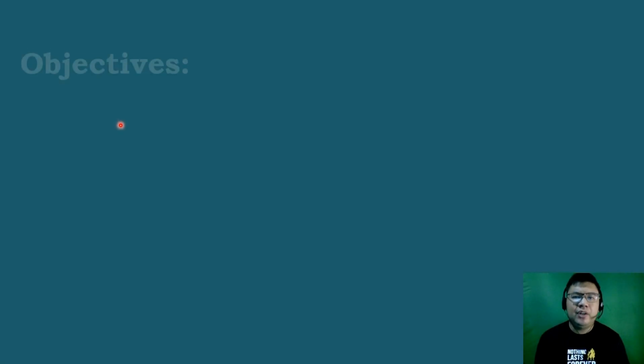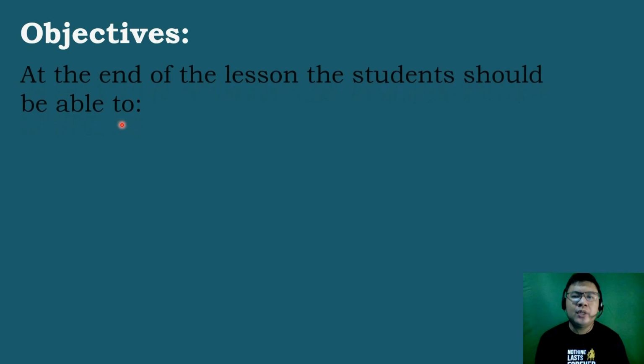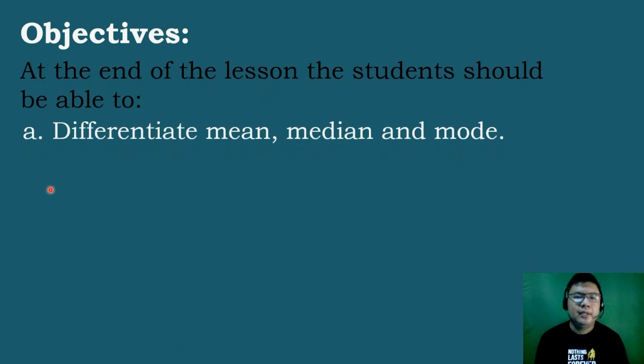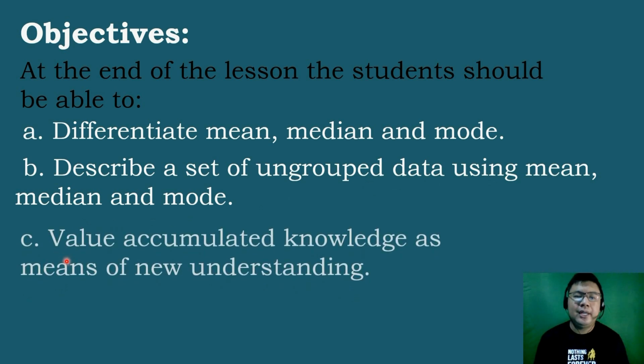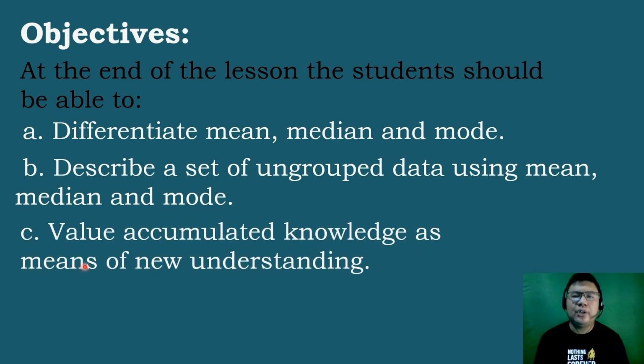These are the objectives we need to attain for today's topic. Letter A. Differentiate the mean, median, and the mode for the ungrouped data. Letter B. Describe a set of ungrouped data using mean, median, and mode. And letter C. Value accumulated knowledge as means of new understanding.